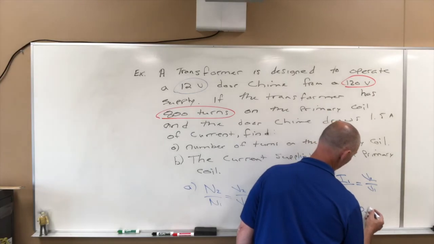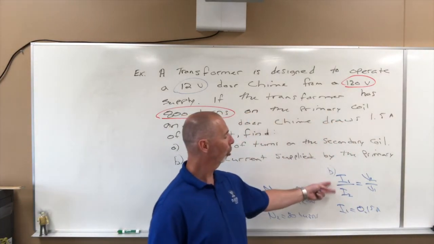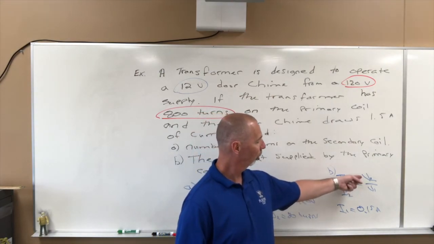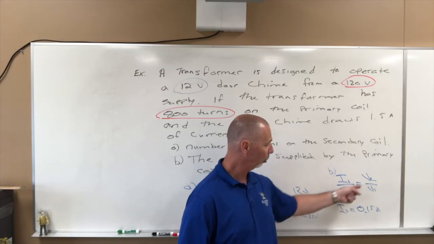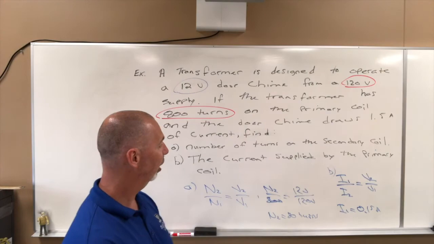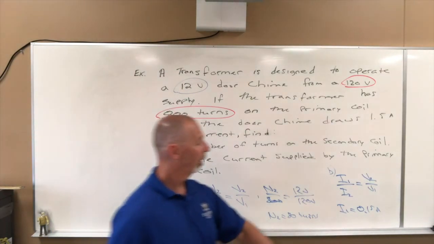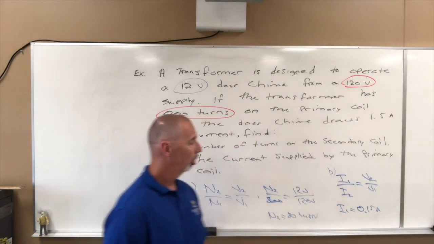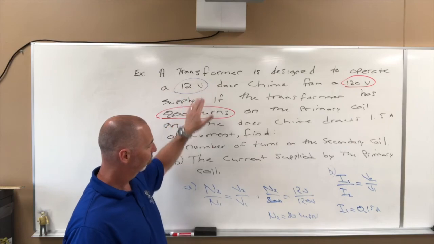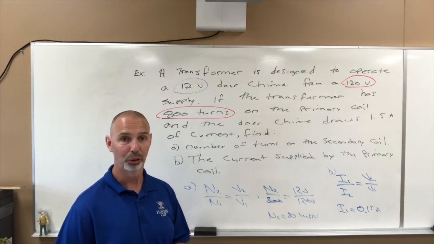0.15 amps. Okay, and I'm sure you can do that calculation. You can put those numbers in for the appropriate parts: 1.5 amps, 12 volts, 120 volts, and you can get that answer. And so again, we can see that the primary side that had the higher potential difference has the lower current. The secondary side had a lower potential difference, but a higher current. And that's how transformers work.